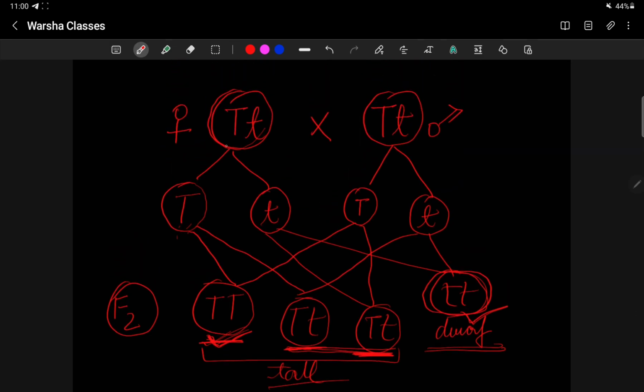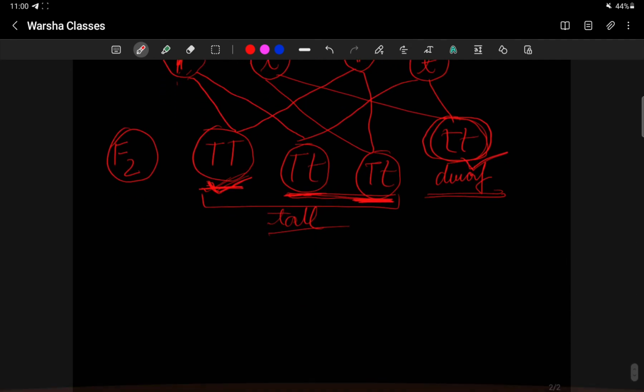So only one kind of trait will come from each parent. So this is the law of segregation, and this comes from the monohybrid cross. Now from the dihybrid cross there is one more law, that is the law of independent assortment.